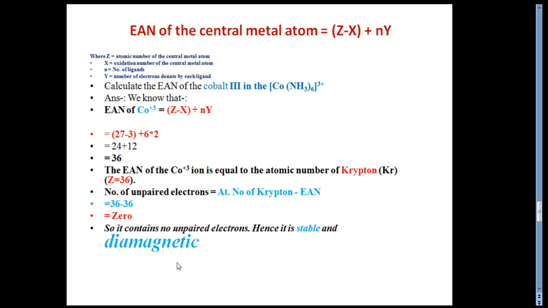It means the complex contains no unpaired electrons, hence it is stable, and it is diamagnetic in nature. Most complexes which are diamagnetic come in the category of stability. So this is the example through which we can calculate and predict the stability of complexes.